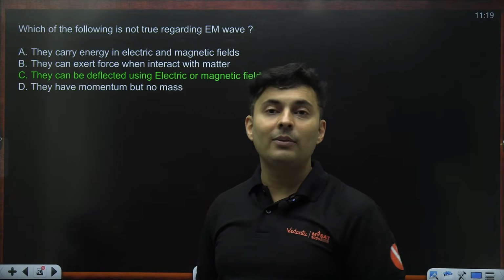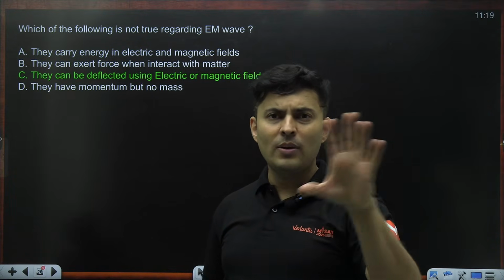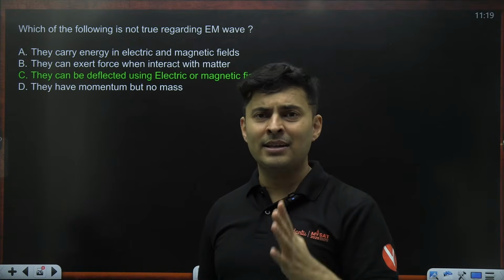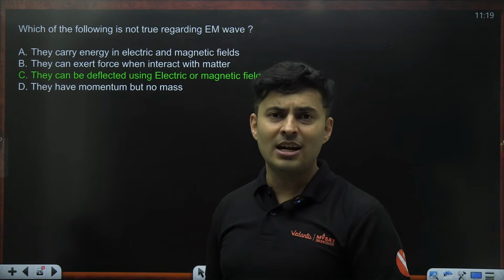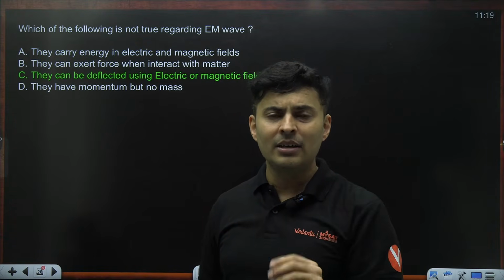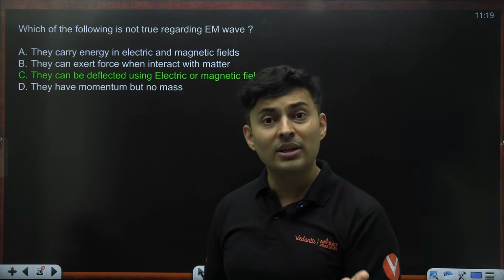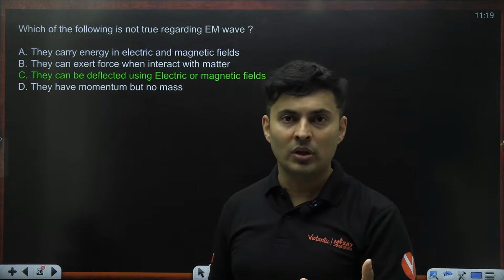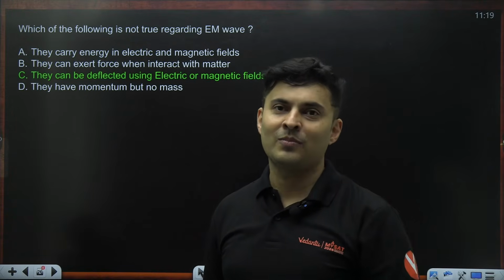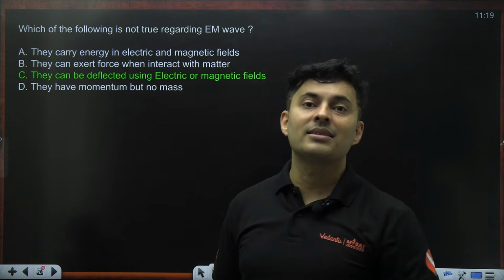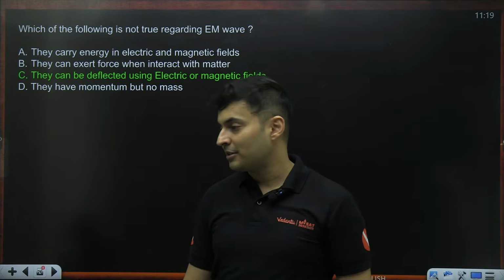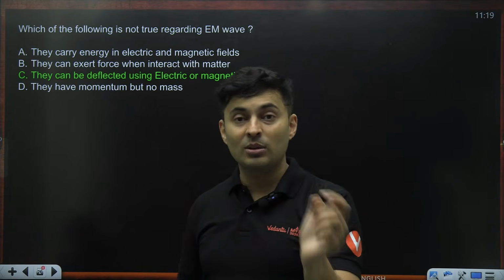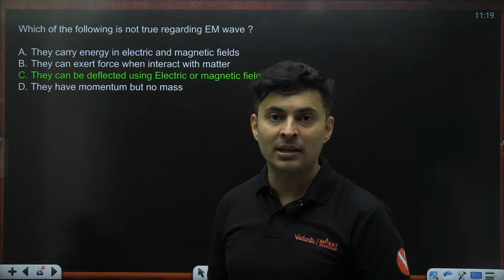In fact, in radioactivity, there is a setup where alpha rays, beta rays, and gamma rays are coming. Alpha is positively charged, so it gets deflected by the electric field. Beta ray is negatively charged, so it gets deflected to the other side. Gamma rays are uncharged photons, basically, so they go straight. That's how you know, oh, this is having some electromagnetic radiation. So, my dear students, they do not have charge, they do not have mass, so they can't be affected by electric and magnetic fields.